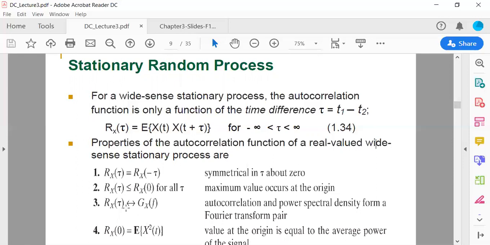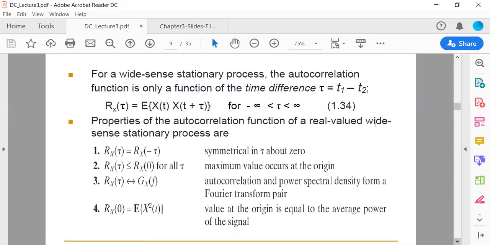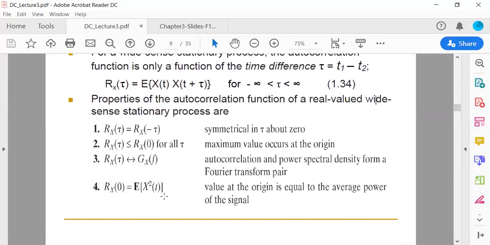The third property is that the autocorrelation function in the time domain and the power spectral density are a Fourier transform pair. The fourth property is that the autocorrelation function at 0 of a wide-sense stationary random process is equal to the average power of the signal. So these are four easy properties of the autocorrelation function.